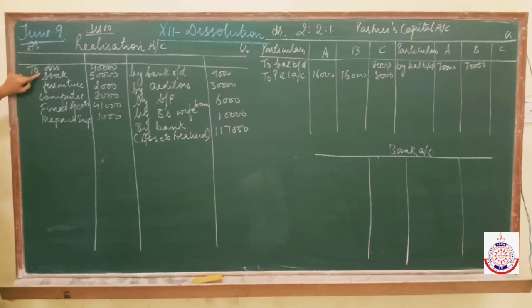Debtors realized full amount. Fine. We got something from stock also. So this point we'll do later on. I don't want to mix up the things. Let us go step by step only.